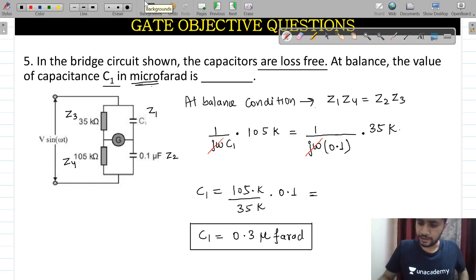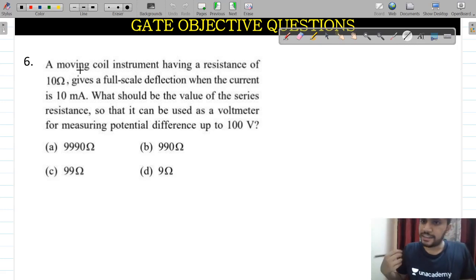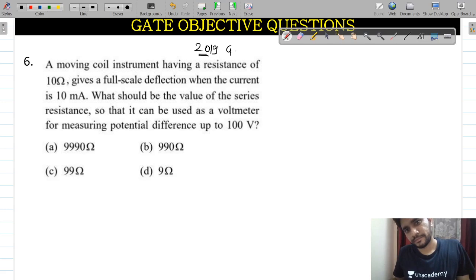And another question which I'll be bringing here now. What the question is saying, this is a very easy one. This is the GATE 2019 question.